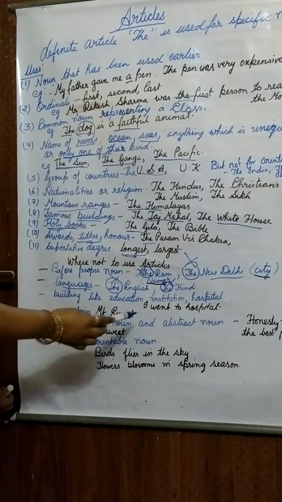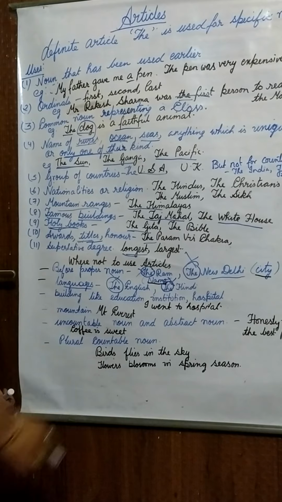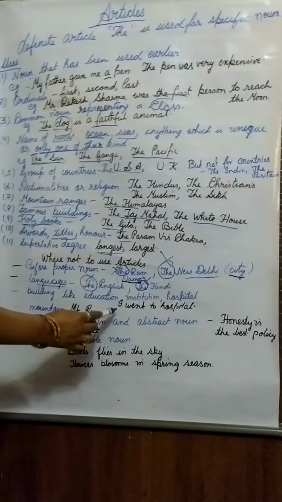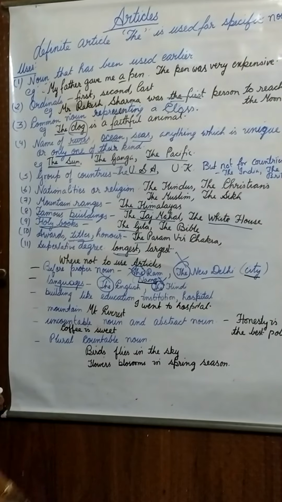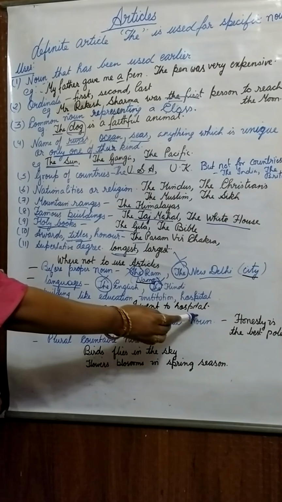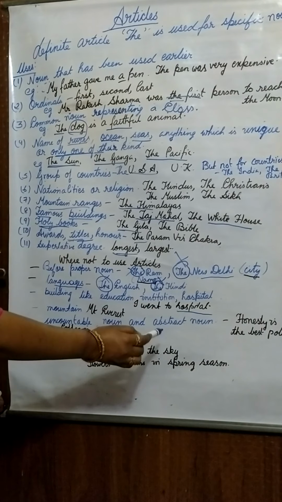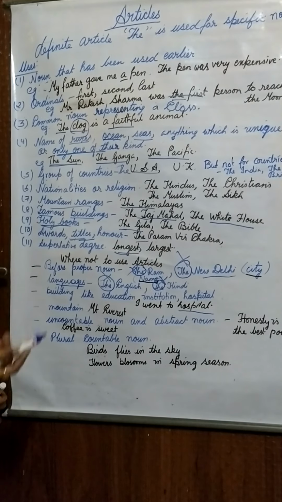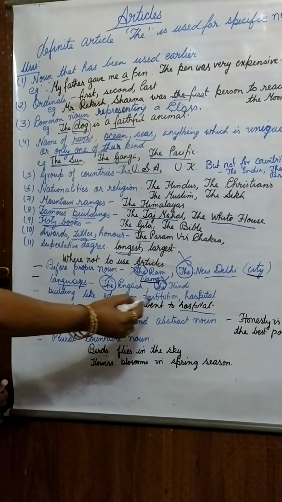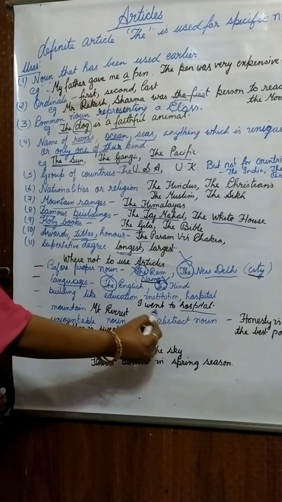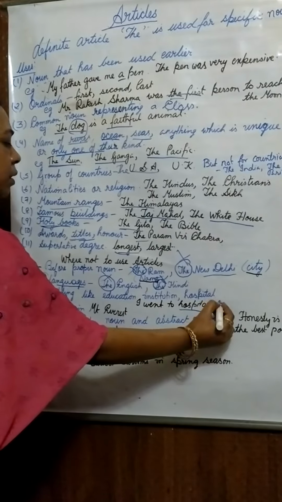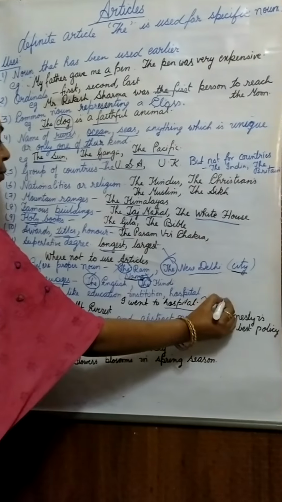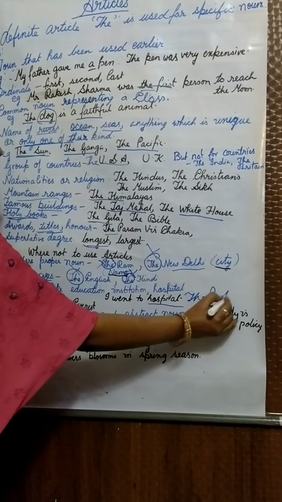Buildings like education institute or hospital. Like I went to hospital. We will not use I went to the hospital. If we are specifying any particular hospital, that time we will use it. Let us see how we will use the article here. I went to hospital. The hospital